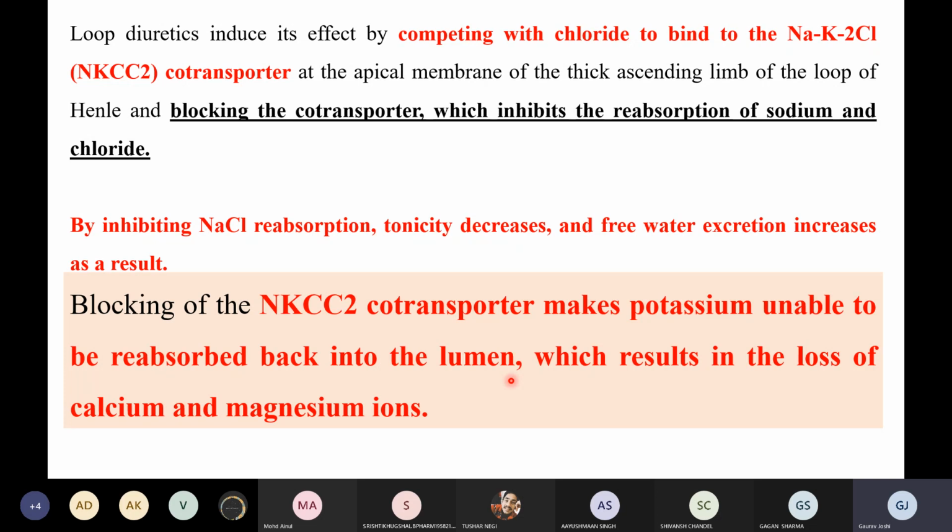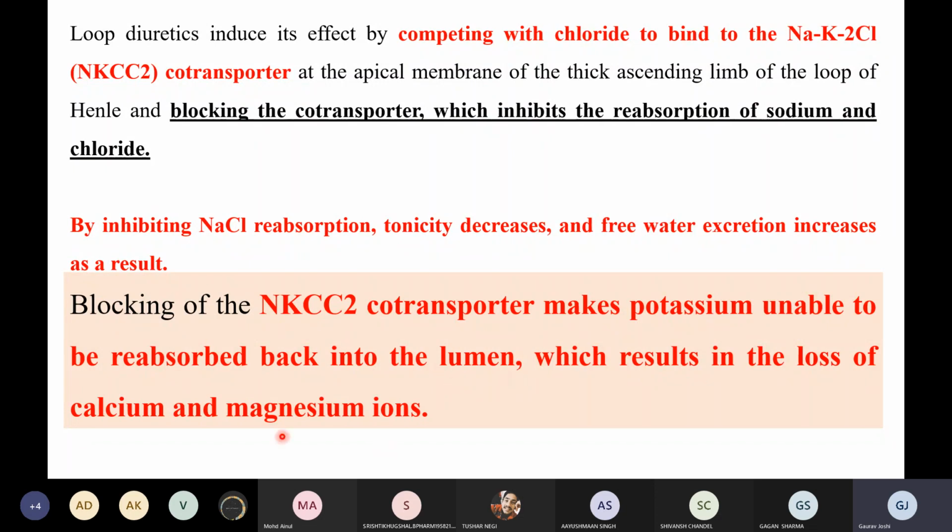So this is the major problem of these drugs, and this question can be asked in the GPAT exam, right? What is the problem with the loop diuretics? Loop diuretics are facilitating the excretion of potassium along with calcium and magnesium, which can cause some problems of the heart, for example bradycardia, right?